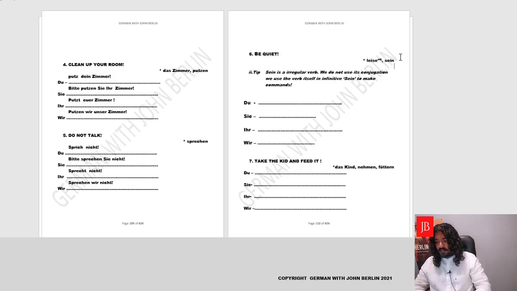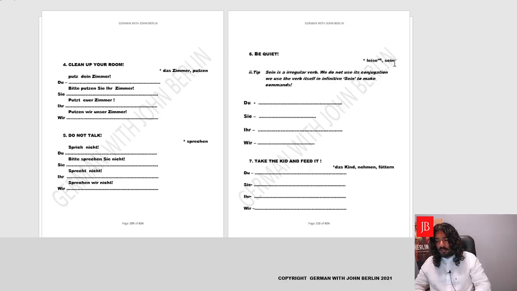The verb to be is sein. Ich bin, du bist, sie, es ist, wir sind, ihr seid, sie, Sie sind. And how to say quiet? It's an adjective, leise. So be quiet, let's find out. We'll conjugate the verb for du, that is ich bin, du bist. We'll remove the ending, which is bist, doesn't really make sense. So in certain cases, like irregular verbs, we need to follow a different rule.